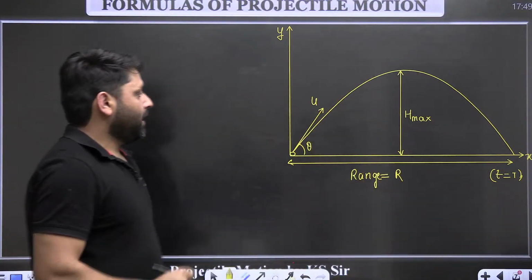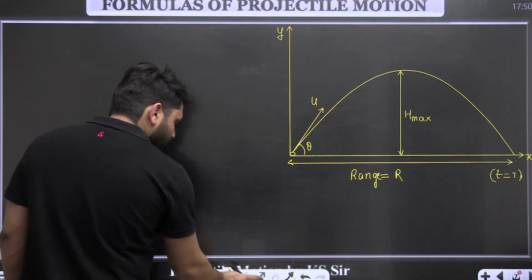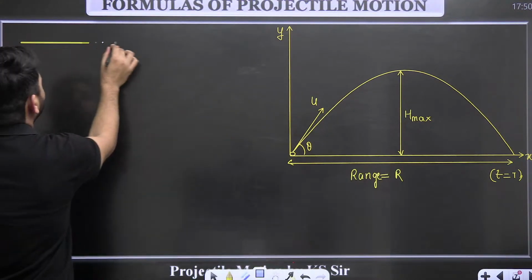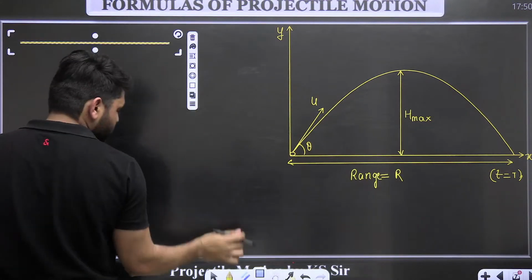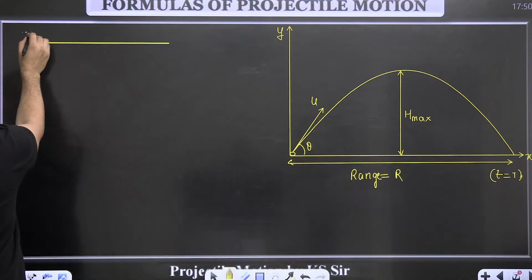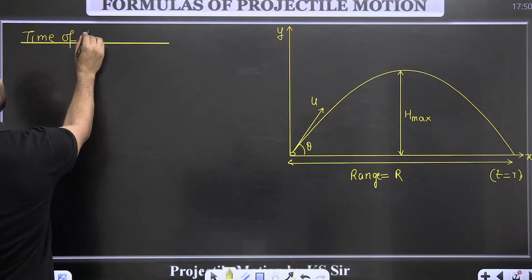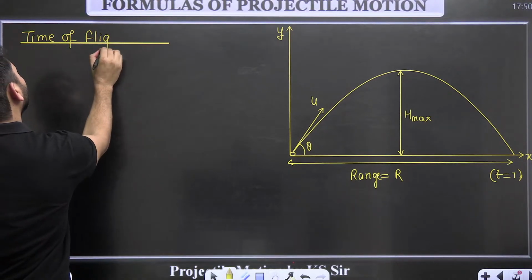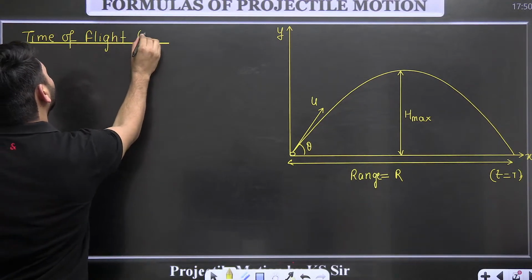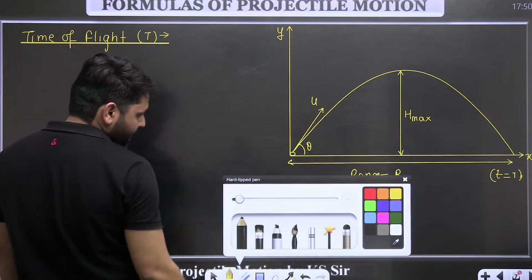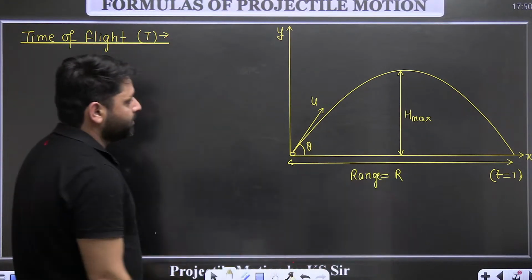Okay, like this. So let's find the time of flight. So first concept is the time of flight, capital T, which is this concept.